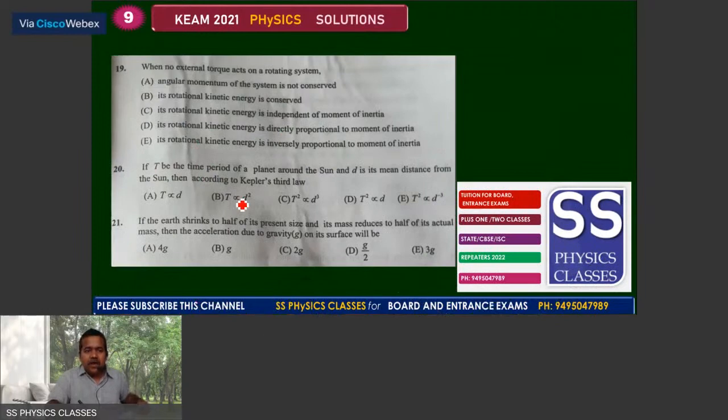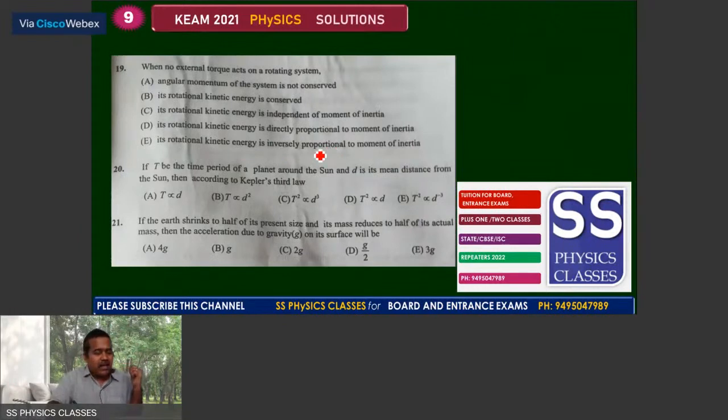Then we can move with the next one, number 19. When no external torque acts on a rotating system, you know the angular momentum is a constant, but here it is not conserved angular momentum. Its rotational kinetic energy is conserved. Now, the rotational kinetic energy is independent of moment of inertia, and its rotational kinetic energy is directly proportional to moment of inertia.